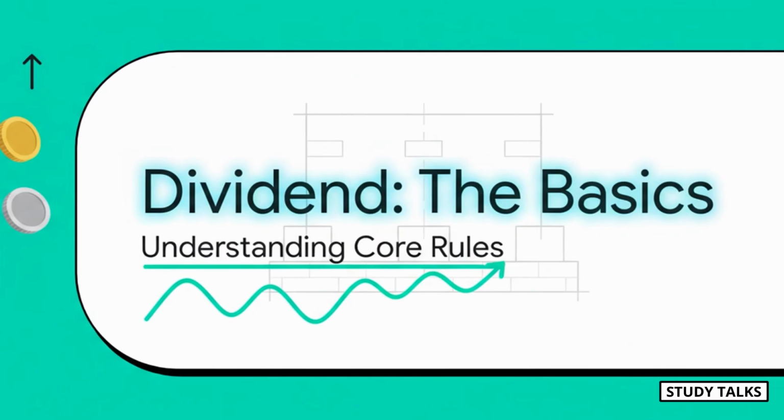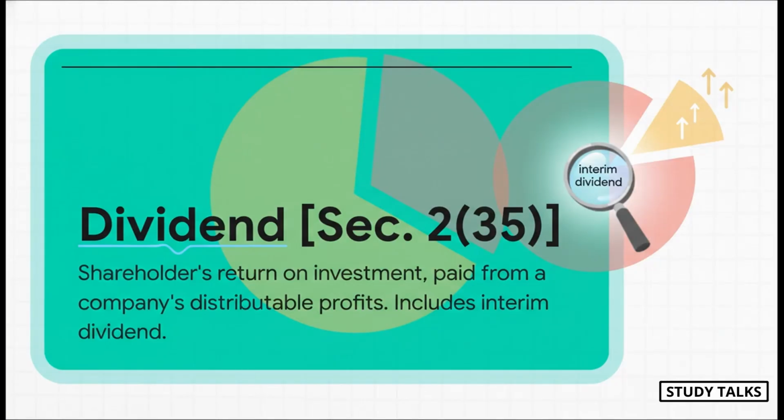All right, first things first, let's lock down the basics of dividends. You have to get these core rules down cold because everything else we're going to discuss is built on top of this foundation. ICAI loves to test these fundamentals, so pay close attention. So what exactly is a dividend? Well, the legal definition in the Companies Act is super short. It basically just says dividend includes any interim dividend. Not very helpful, right? So think of it this way. It's the company's way of saying thank you to you, the shareholder, for investing your money and trust in them. It's your share of the profits, your return on investment.